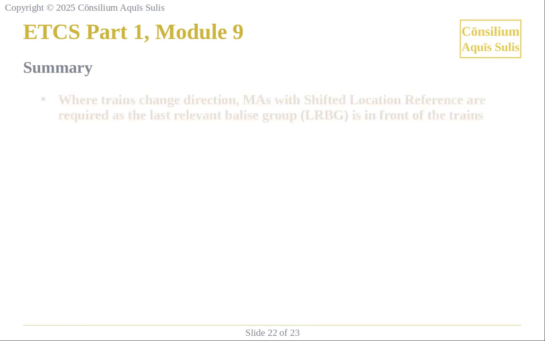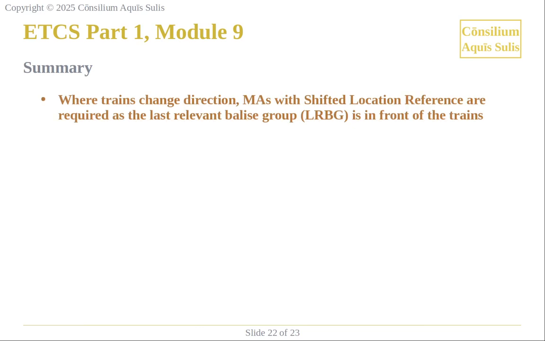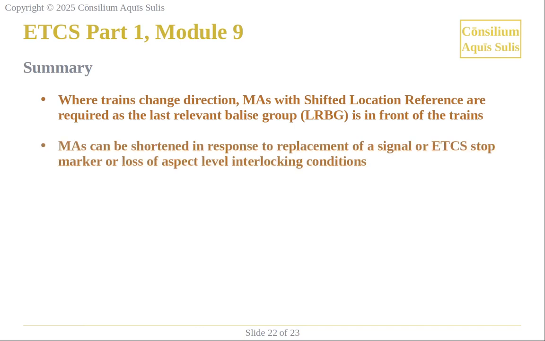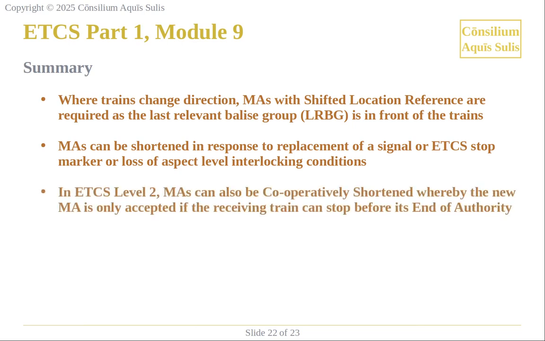Where trains change direction, movement authorities with shifted location reference are required as the last relevant balise group is in front of the trains. Movement authorities can be shortened in response to replacement of a signal or ETCS stop marker or loss of aspect level interlocking conditions. In ETCS Level 2, movement authorities can also be cooperatively shortened, whereby the new movement authority is only accepted if the receiving train can stop before its end of authority.